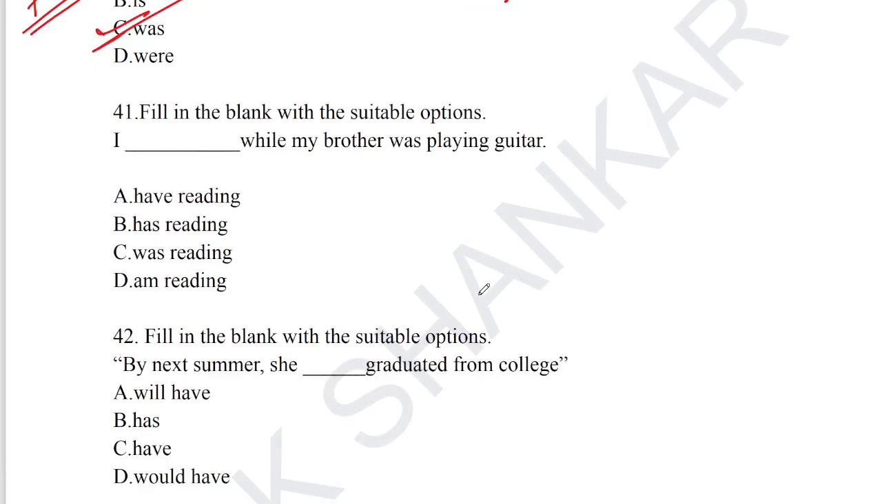Let's take up question number 41. Fill in the blank with the suitable option. I was reading while my brother was playing guitar. Is this correct? Yes, we can use two progressive actions in the past that happen at the same time. So we must go for the past continuous tense. 41, option C is the correct answer.